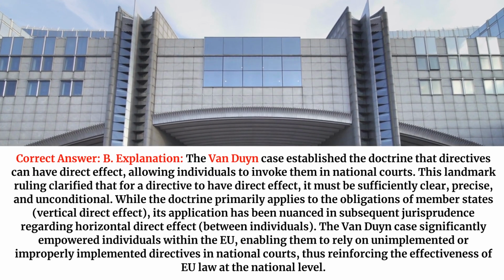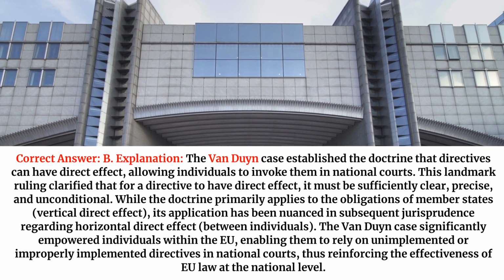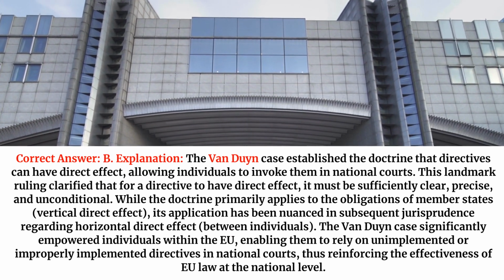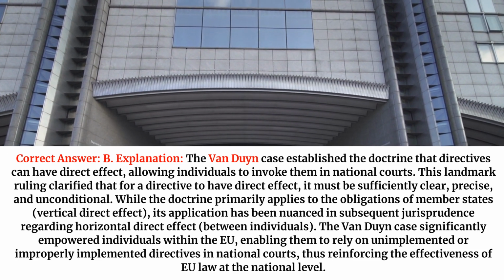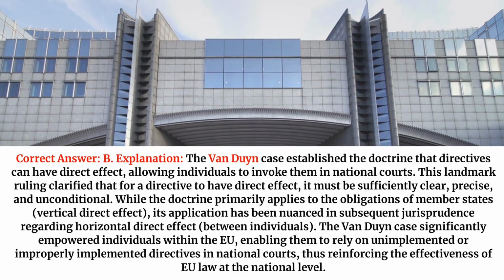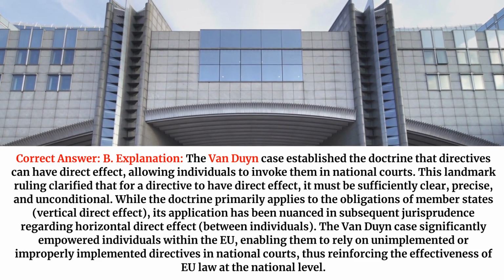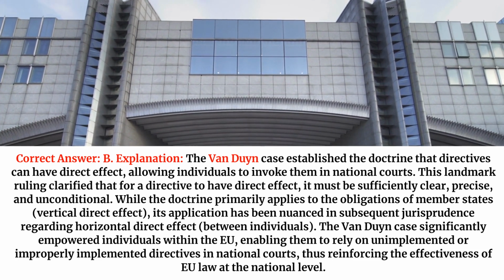Correct answer, B. Explanation. The Van Dun case established the doctrine that directives can have direct effect, allowing individuals to invoke them in national courts. This landmark ruling clarified that for a directive to have direct effect, it must be sufficiently clear, precise, and unconditional. While the doctrine primarily applies to the obligations of member states, vertical direct effect, its application has been nuanced in subsequent jurisprudence regarding horizontal direct effect between individuals.